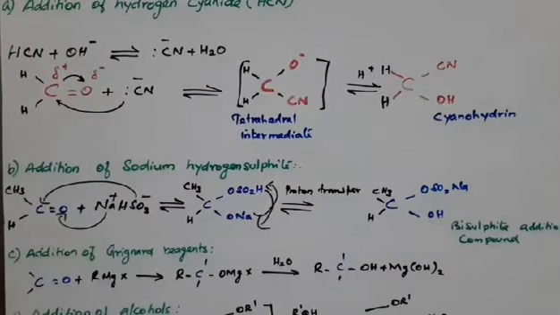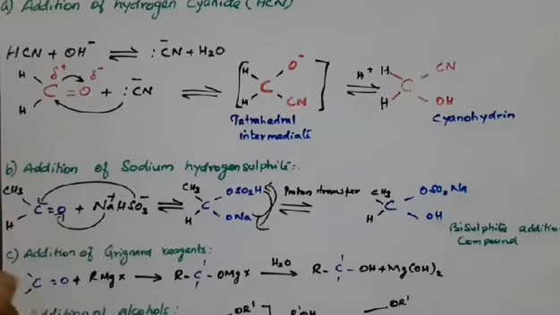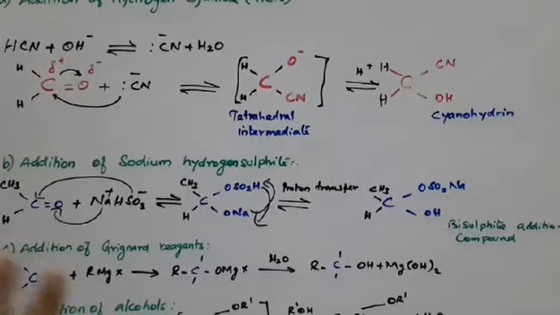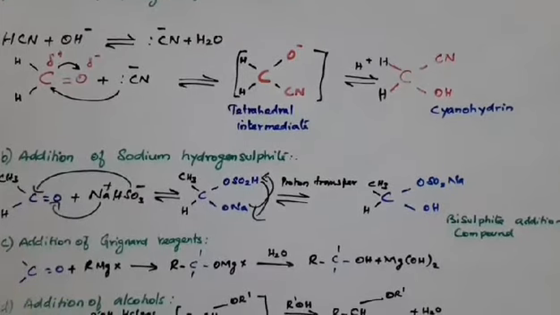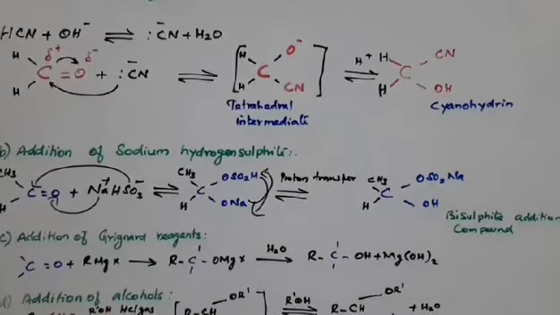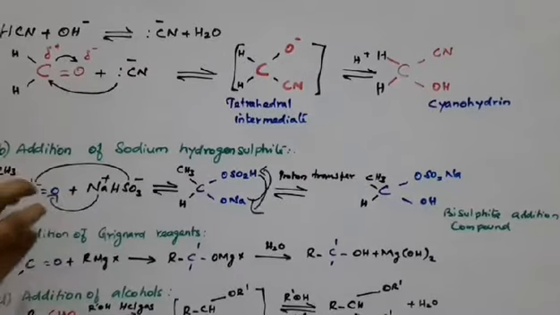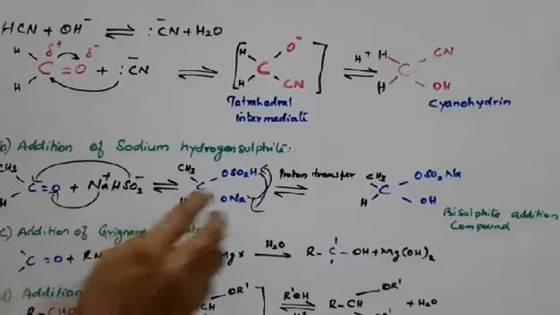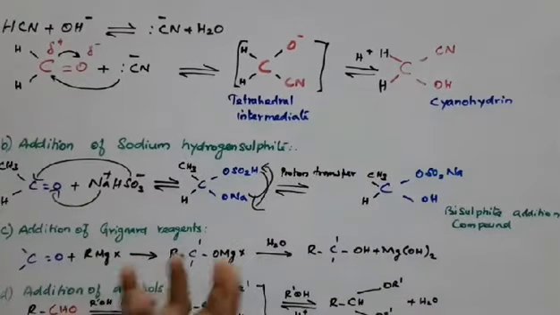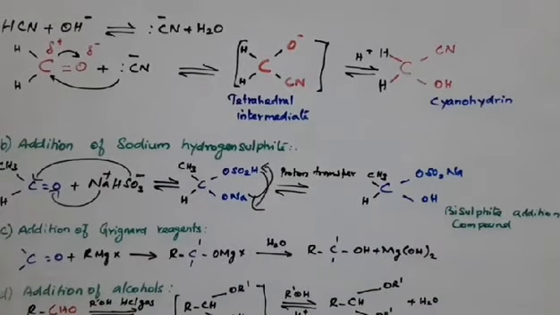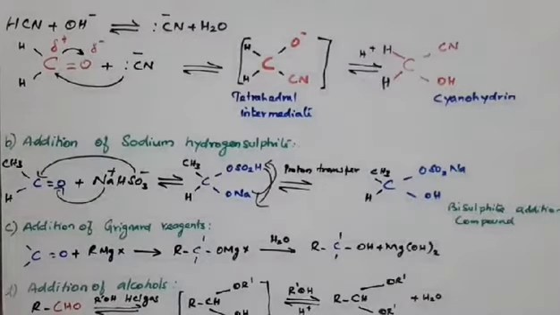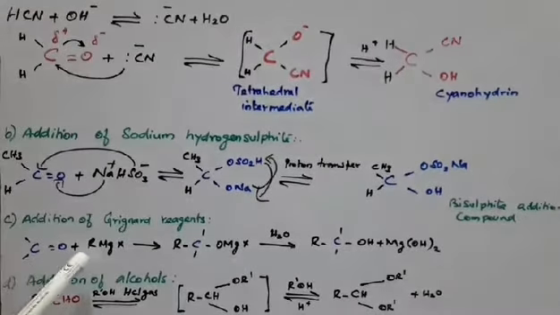The addition of sodium hydrogen sulfite is used to separate aldehydes and ketones from non-aldehyde and non-ketone compounds. Because aldehydes and ketones easily react with sodium bisulfite to produce the addition compound, we can easily get crystals. Okay, so addition of Grignard reagents; we already studied the same concept in all the chapters.